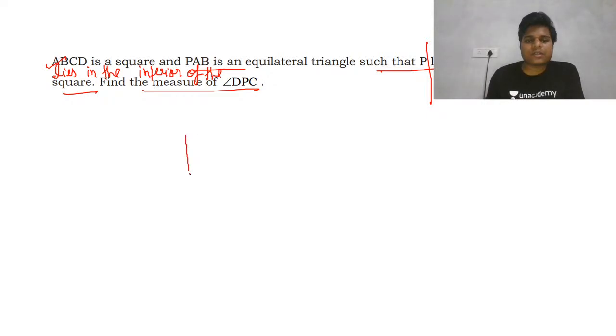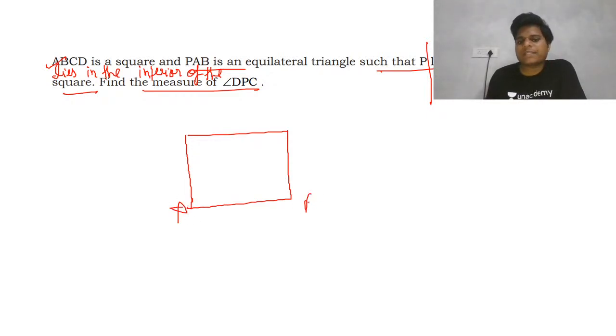Okay, so I will just make a diagram for all of you. So this is your square ABCD. Okay, and then this is your equilateral triangle. It may not seem so in my diagram, but this is equilateral. And now you need to find which angle?